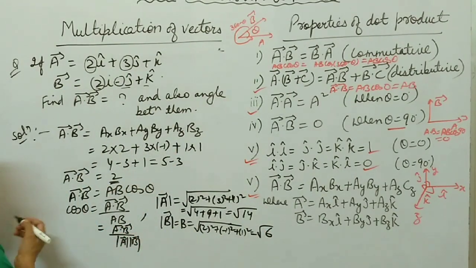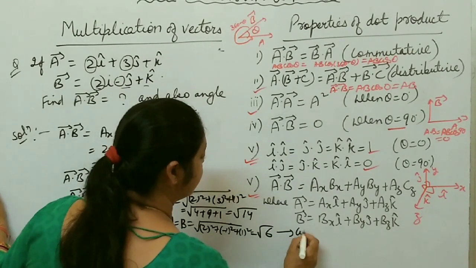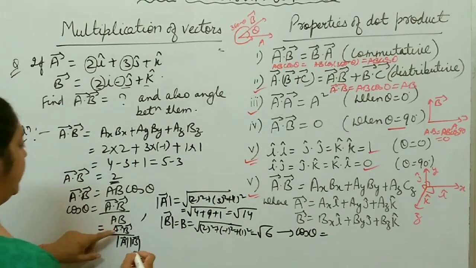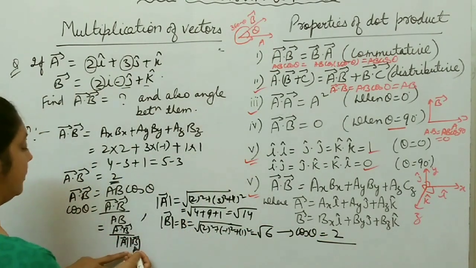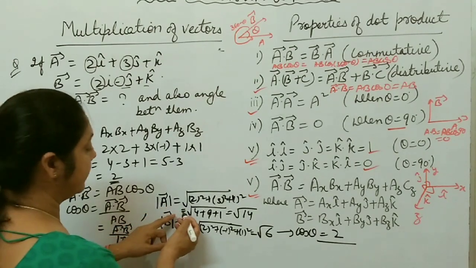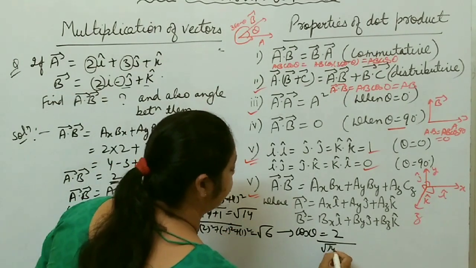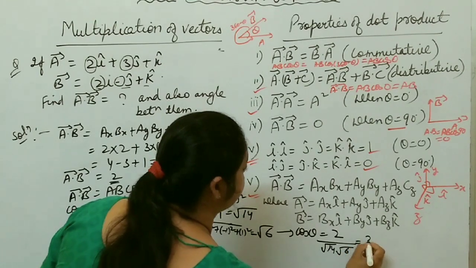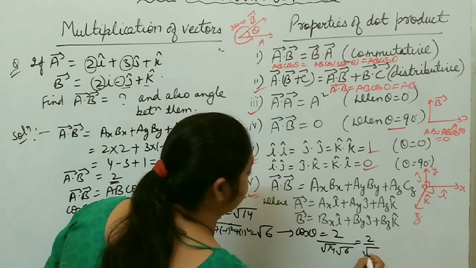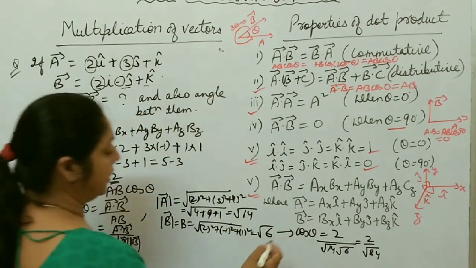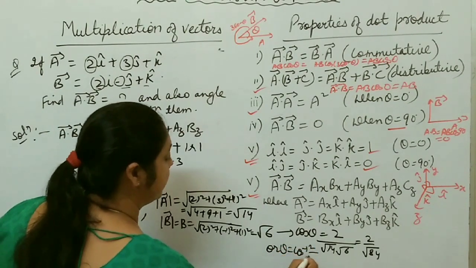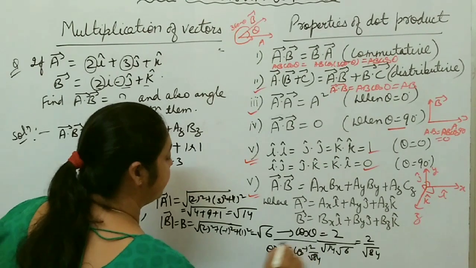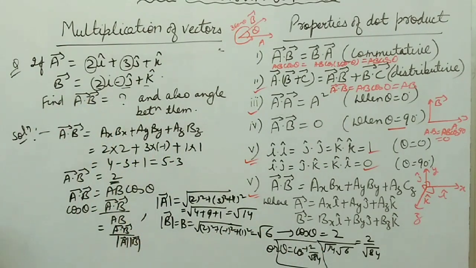Now you have to find cos theta. How do you find cos theta? This cos theta is equal to A dot B, and A dot B is 2, divided by mod A into mod B, or AB. So A becomes under root 14 and B becomes under root 6. So this is 2 by under root 6 times 14, which is 84. So 2 by under root 84. Or you can say theta equal to cos inverse 2 by under root 84. In this way, you find the angle between these two vectors, right?